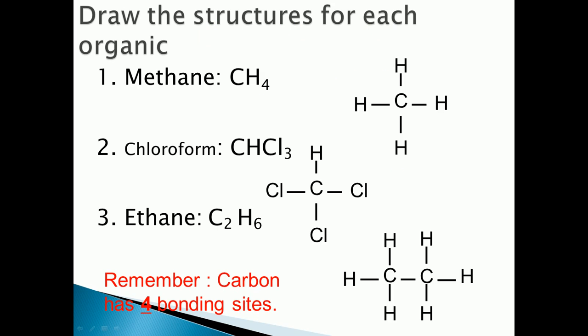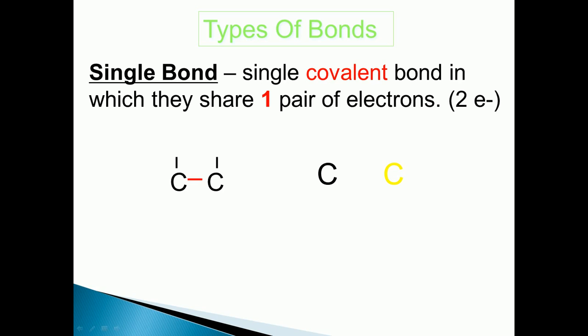Okay, so now come to our types of bonds. One is the single bond. In a single covalent bond they share one pair of electrons, or you can say two electrons. Let's see here, these two carbon atoms are attached with one another. This is one electron present on the surface of carbon. This is another one, this is another. This is clear.